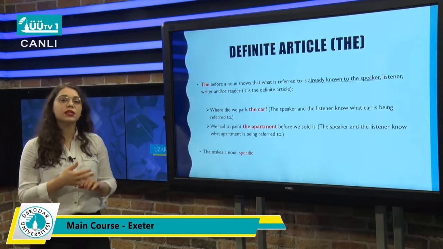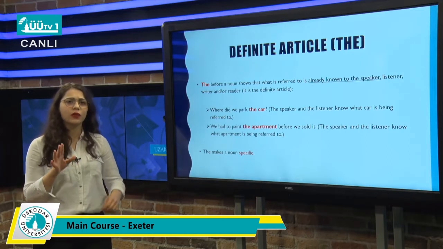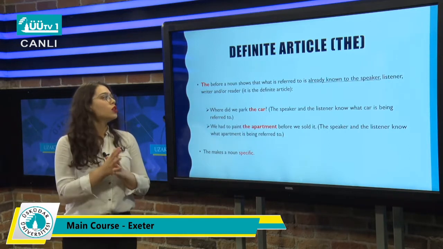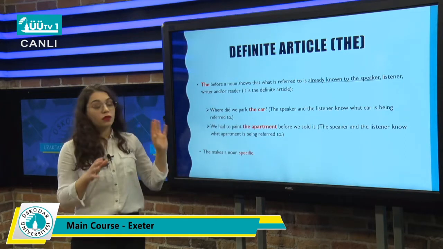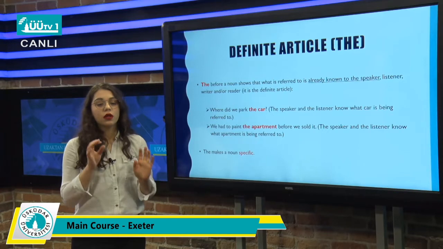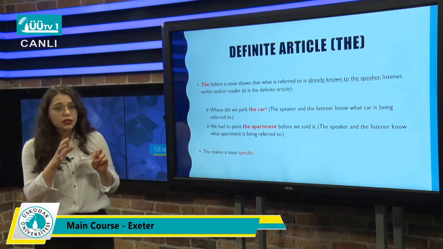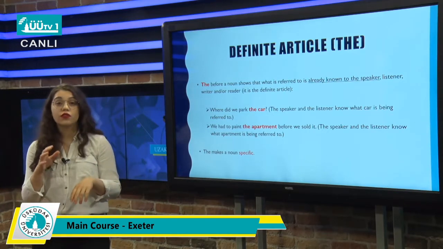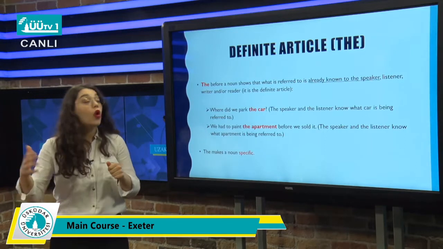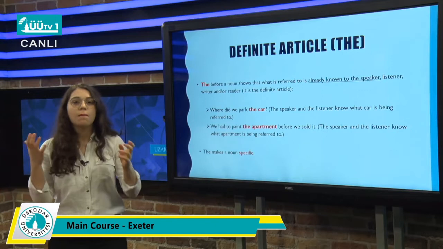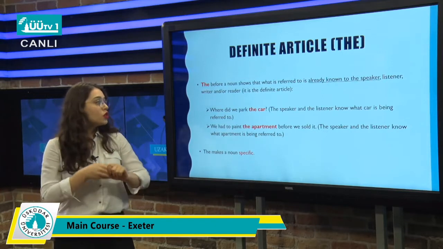Okay, that was it about the quantifiers. So let's start with the articles. We're going to start with something that we know, the. So we're going to talk about the definite article. The definite article is that the before a noun shows that what is referring to is already known to the speaker or the listener or the writer or the reader, whatever method you're using. So it is a definite article.